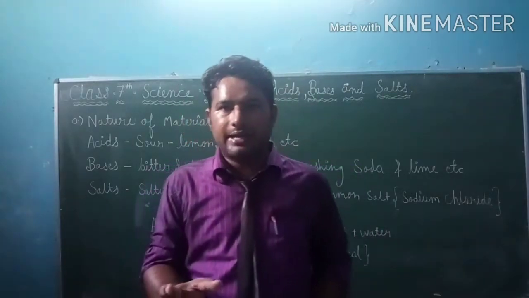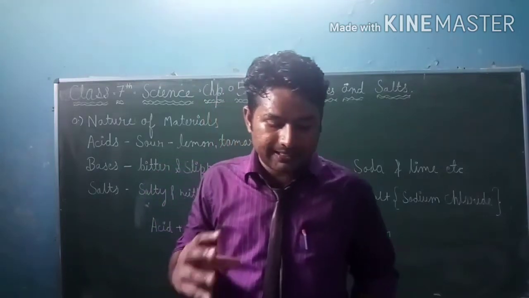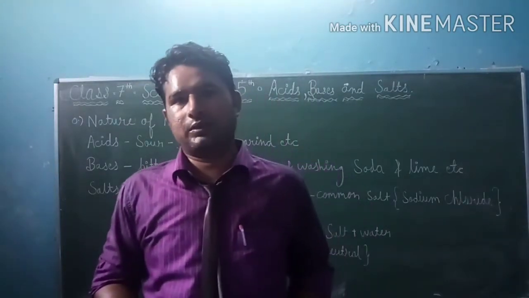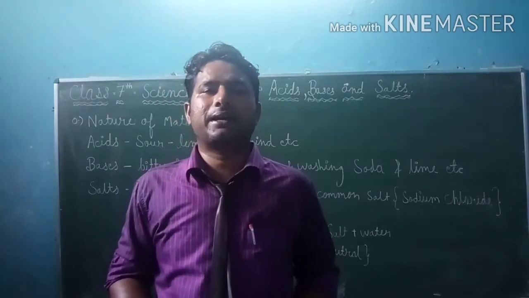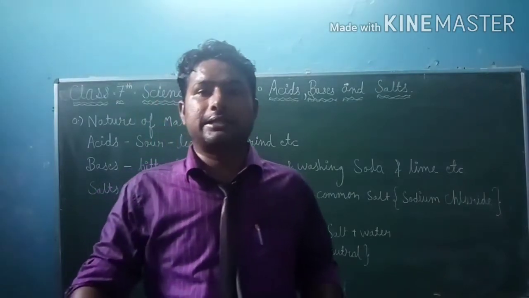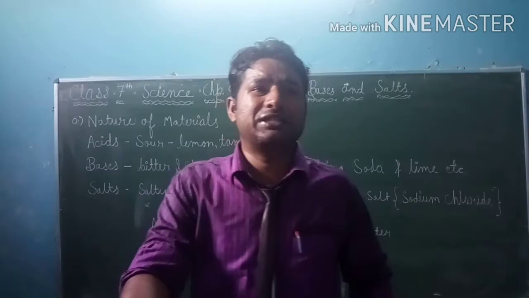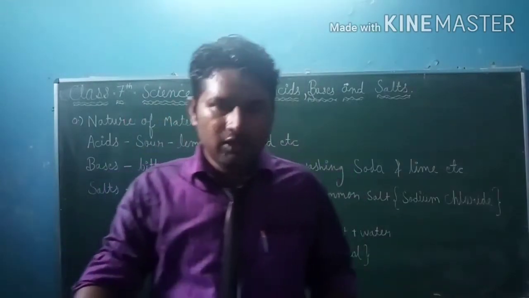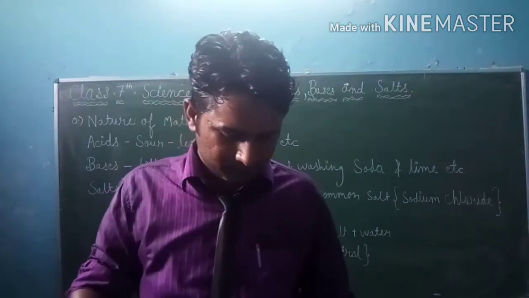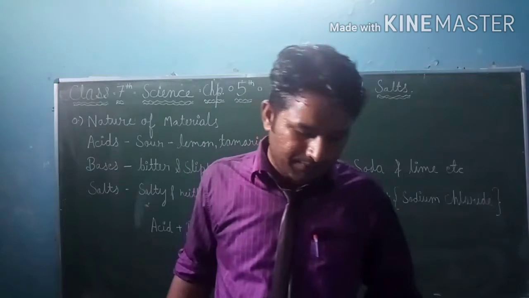The gastric glands in our stomach secrete hydrochloric acid, and digestion of food does not work properly. In this condition, we should take bases like magnesium and antacid tablets to neutralize the effect of acidity. Washing soda and lime are also bases.